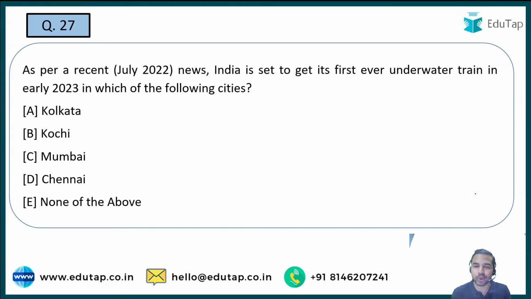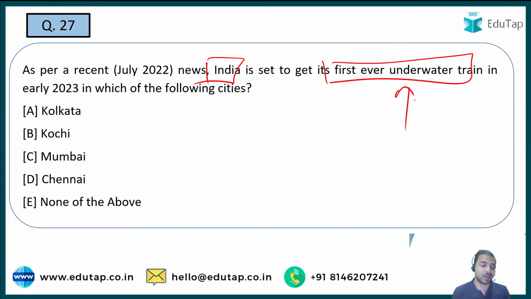As per a recent news, India is set to get its first ever underwater train in early 2023 in which of the following cities? See, once again a very important thing. India की सबसे पहली underwater train. Whenever such kind of thing is being launched, you are always required to cover. I already told you, कहीं पर भी इंडिया का फर्स्ट आ जाता है, so you are required to remember that. ठीक है? तो इंडिया का फर्स्ट अंडरवाटर ट्रेन इनमें से कौन सी जगह पर आएगा? That is what you are required to tell me from the exam point of view.